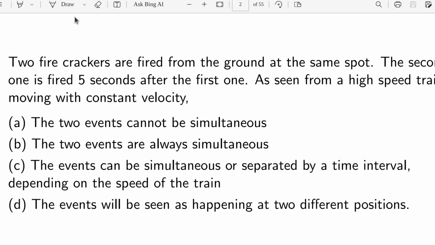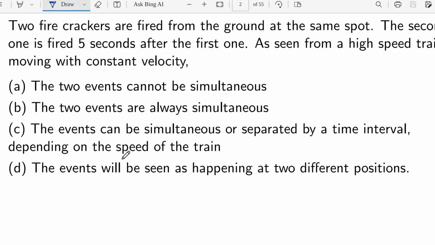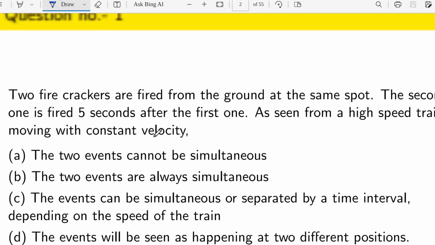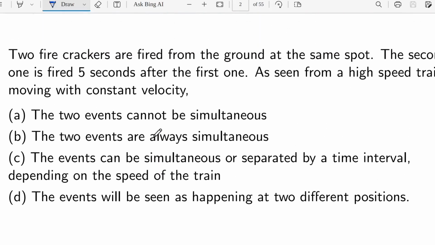Let me first write something on that question. This is nothing but a relativity question, right? So special theory of relativity. Sir already told you about this special theory of relativity, so we will just write the expressions for these right now.